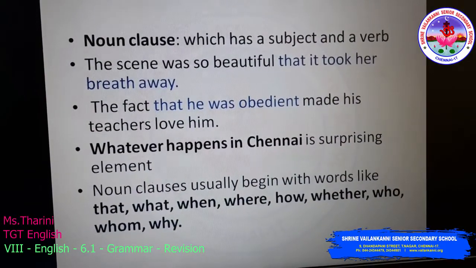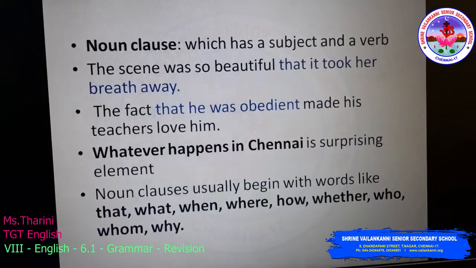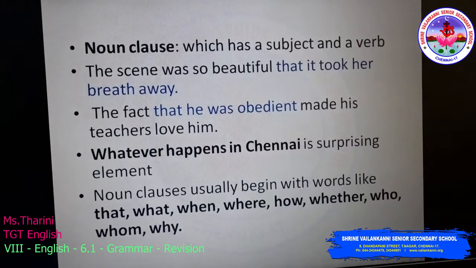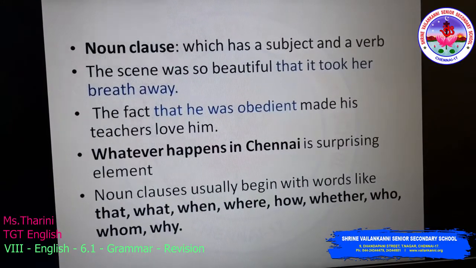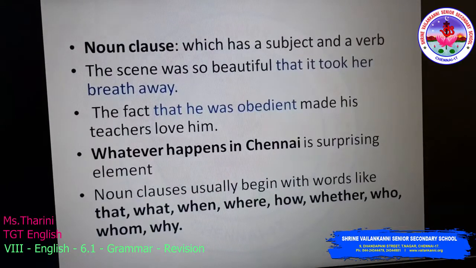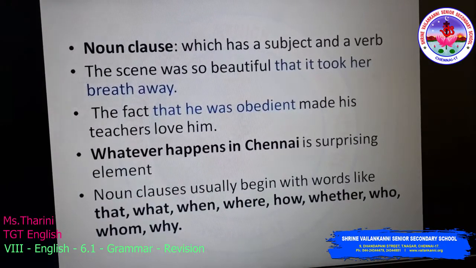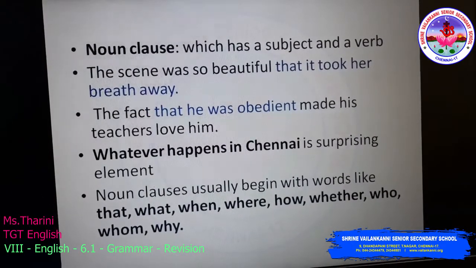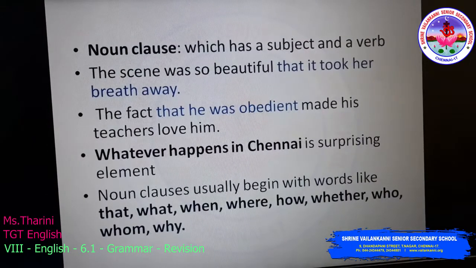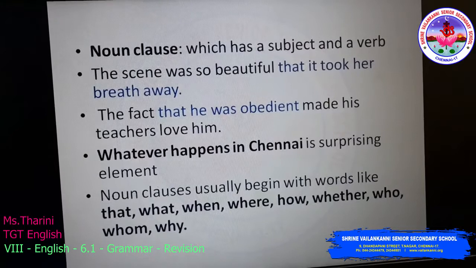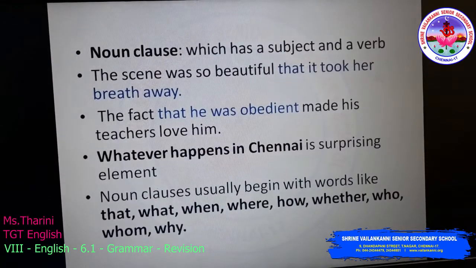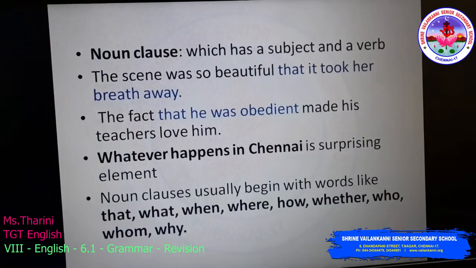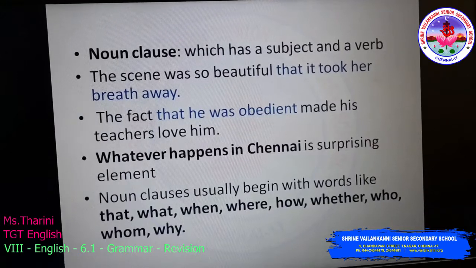Next, the noun clause, which has a subject and a verb and comes under subordinate clause. Even this clause cannot stand on its own. The scene was so beautiful that it took her breath away. What is the noun clause here? That it took her breath away. The fact that he was obedient made his teacher love him. That he was obedient: he is the subject and was obedient is the verb.